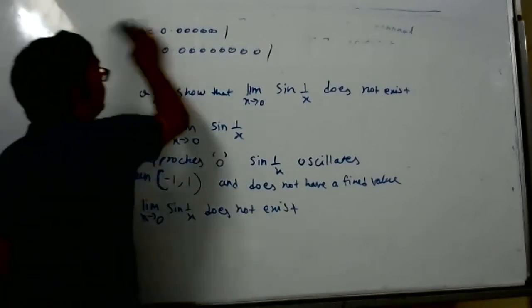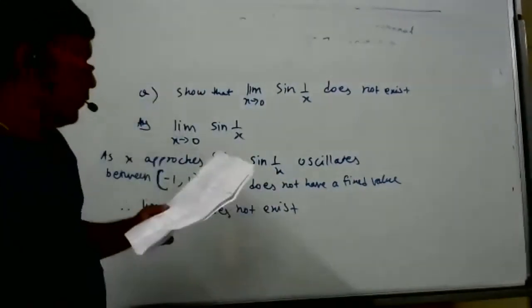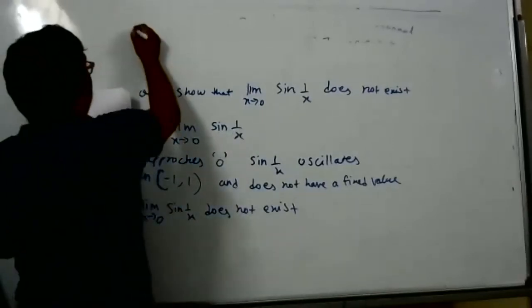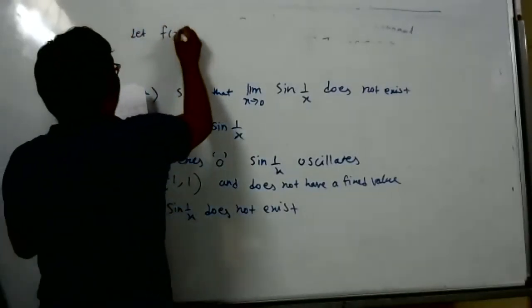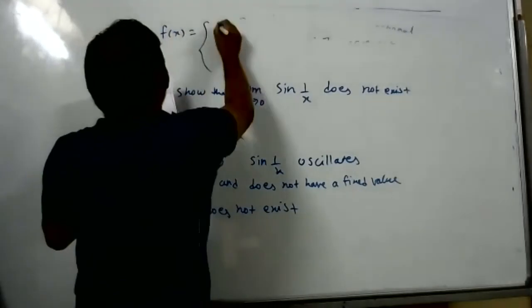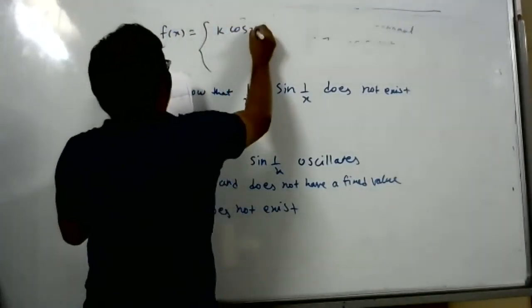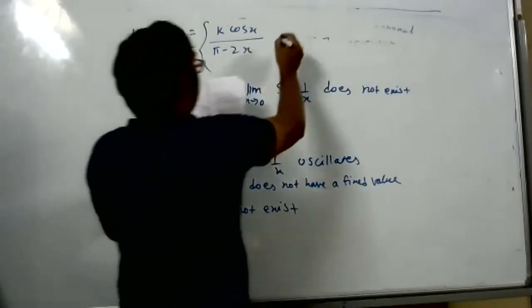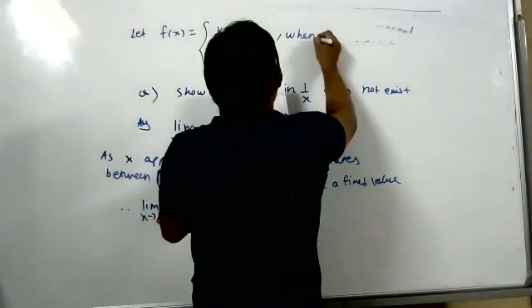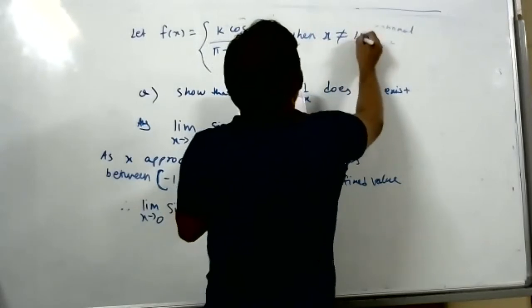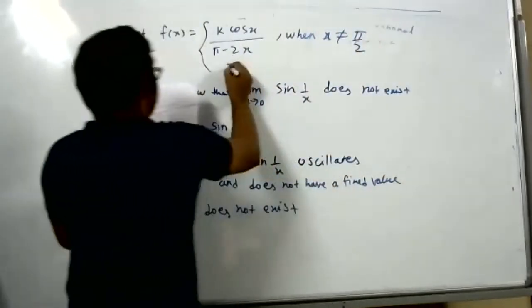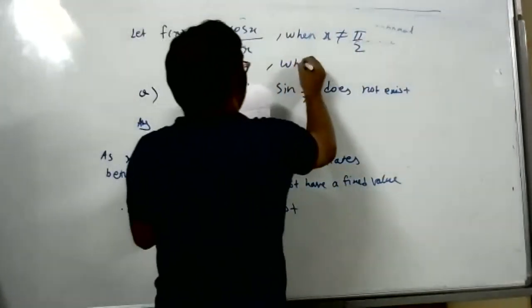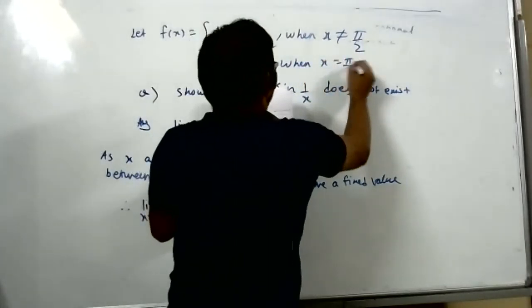Next sum, an R.D. Sharma sum. All of you do only this sum now. Let f of x be equal to k cos x by pi minus 2x when x is not equal to pi by 2, and 3 when x is equal to pi by 2.